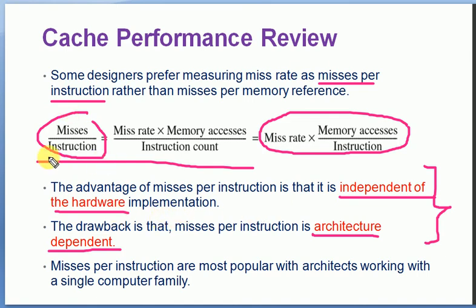It is nowhere related to the hardware, but it is related to the underlying computer architecture, that is, depending on the length of the instruction, the type of the instruction, and the complication of the instruction. Misses per instruction is most popular with architects working with a single computer family, that is, for single PC operation and all. They commonly follow misses per instruction for evaluating the performance of cache memory.